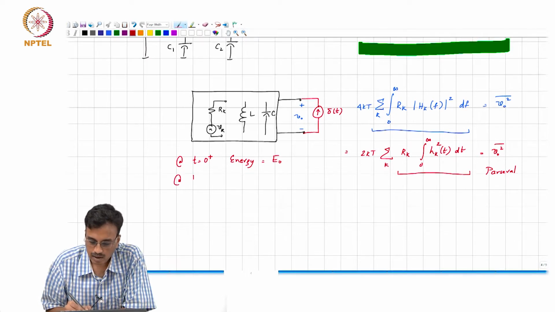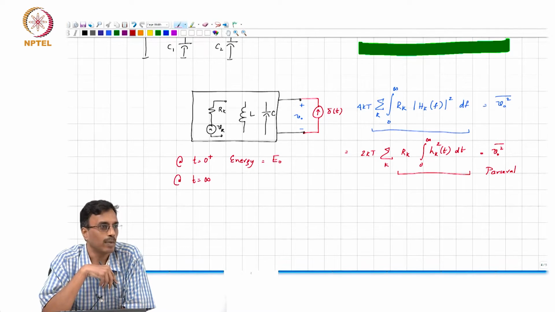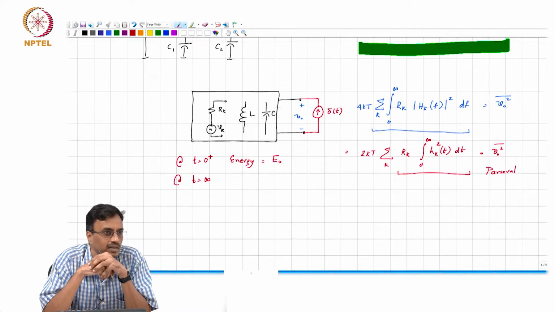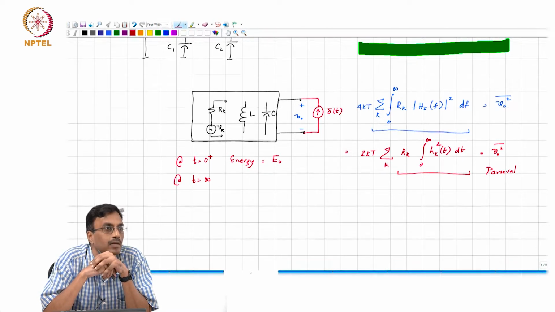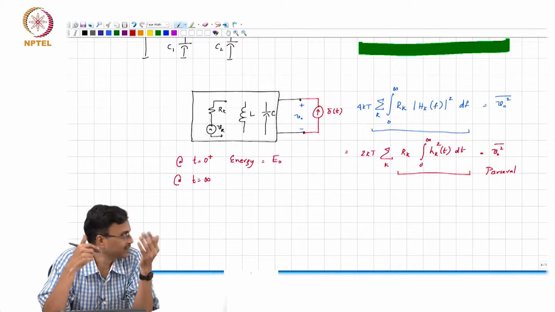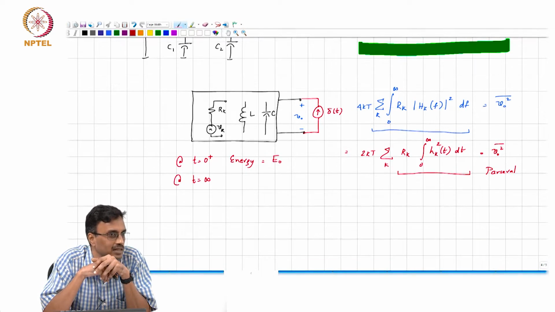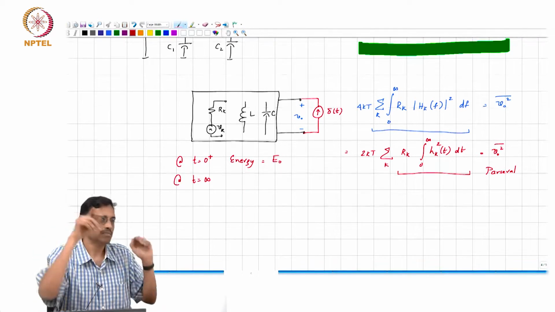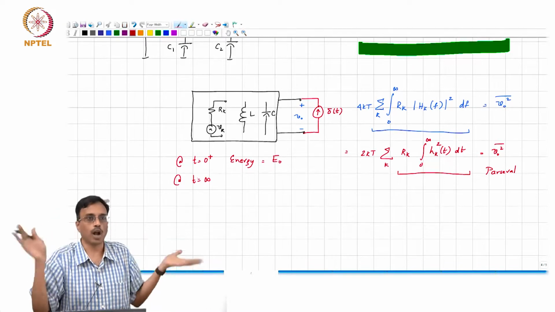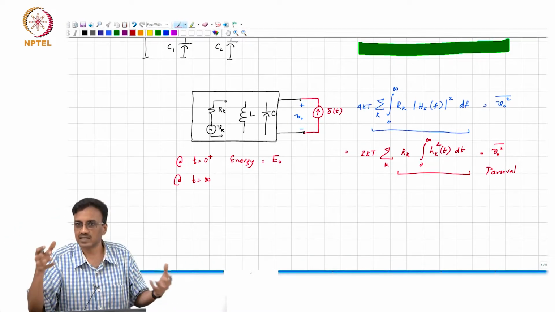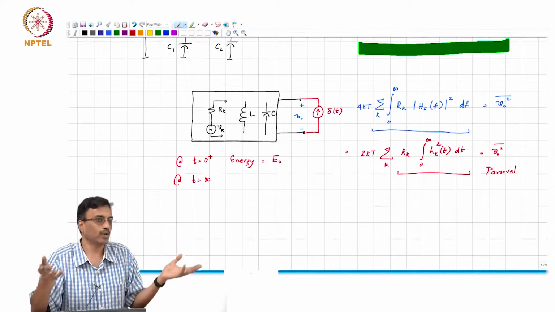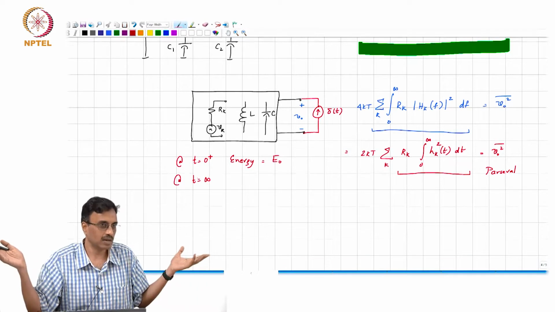Now, at t equal to infinity, what comment can you make about the capacitors? Well, it is not necessary that they be discharged, but there will be some. I will show you examples where it is not necessary that the capacitors be discharged. The impulse comes, charges up some capacitors to some voltage and is gone. Then the network does its thing and these capacitor voltages redistribute themselves. It is entirely possible, as you pointed out, that the capacitors all get discharged.